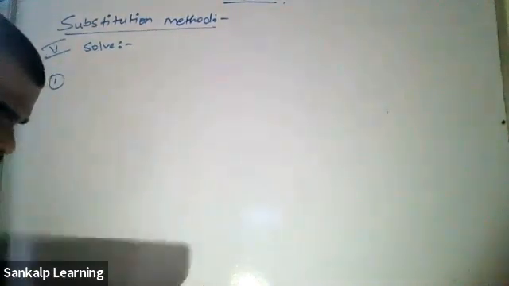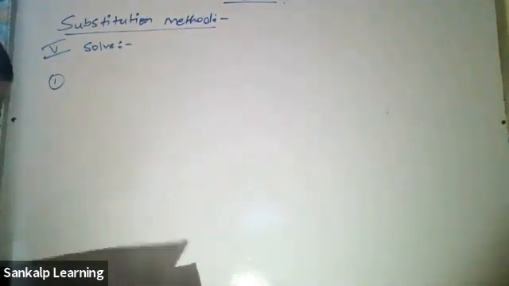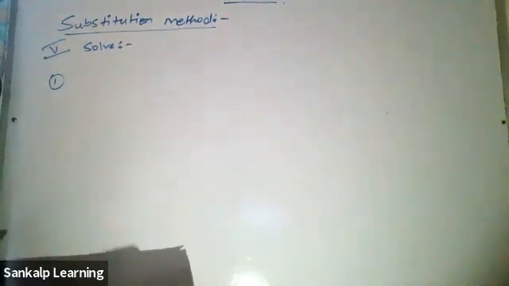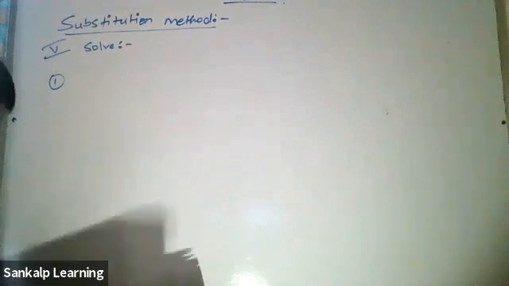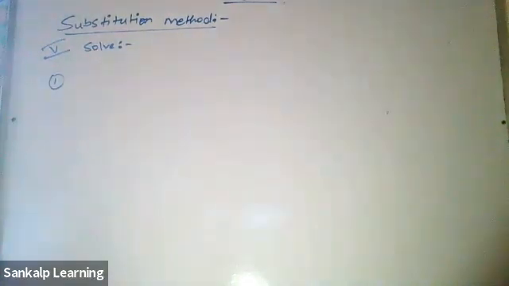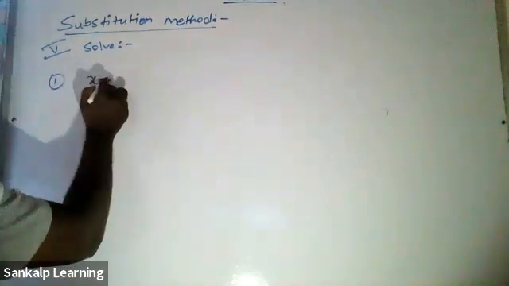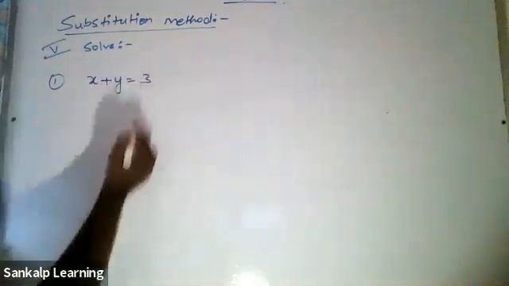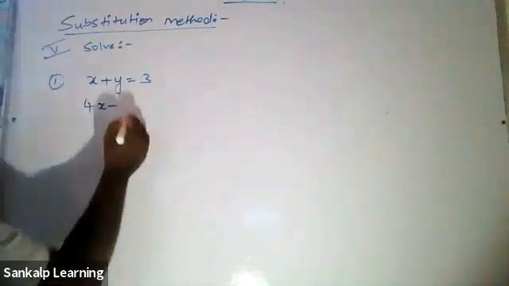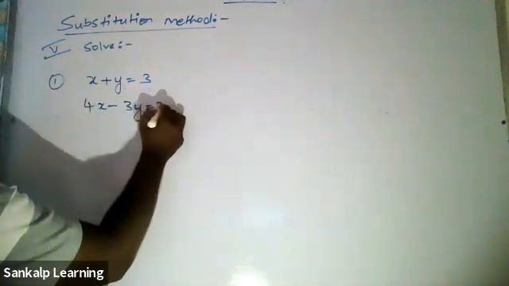I'm going to take some questions which I'm going to solve in all the methods. So let's not change the question again and again. Let's simply take this one. x + y = 3, 4x - 3y = 26.